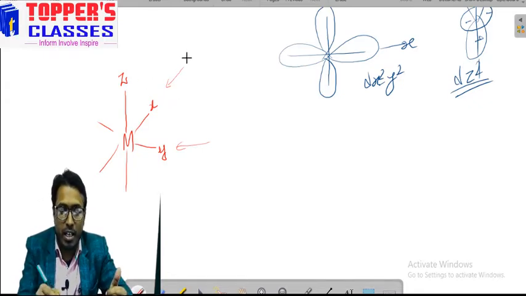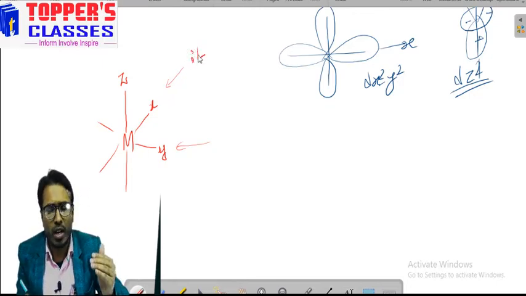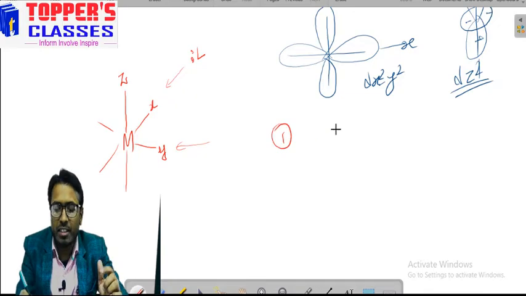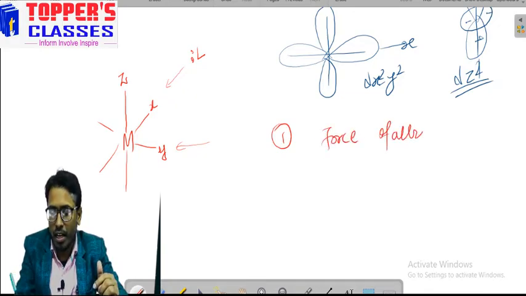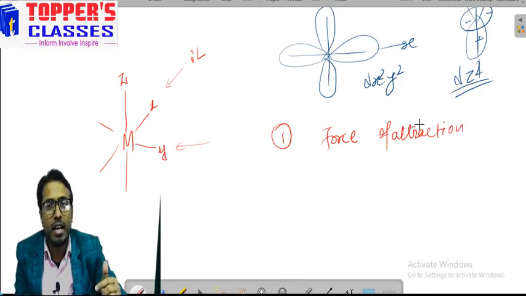If we consider a ligand L which has electrons, what type of interaction will occur between the metal and the ligand? One interaction is the force of attraction between the electron of the ligand and the metal.